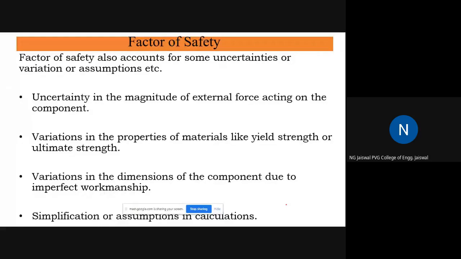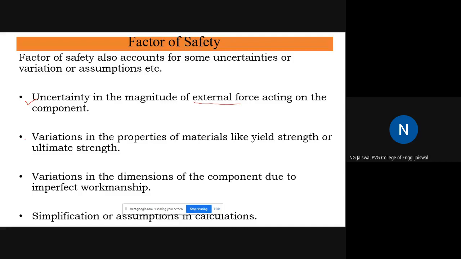The factor of safety also takes into account some of the uncertainties in the magnitude of external force. Just like we mentioned earlier, if you are not sure about the magnitude of external force which you are modeling in your calculation, then you take a high factor of safety. So that's why your factor of safety will take into account these things also.